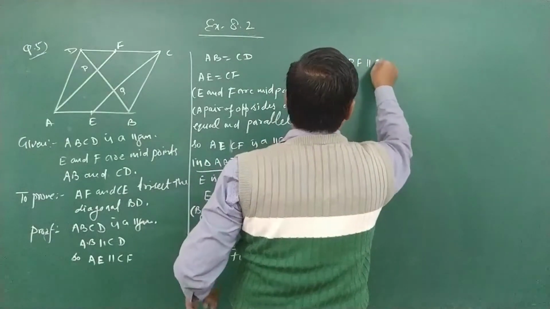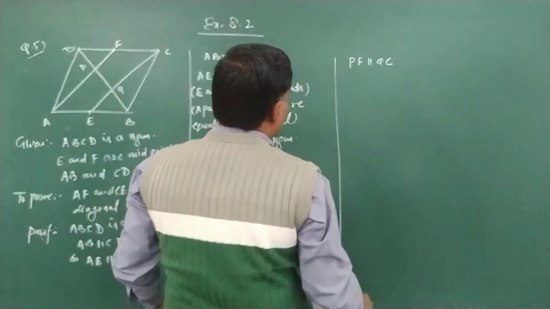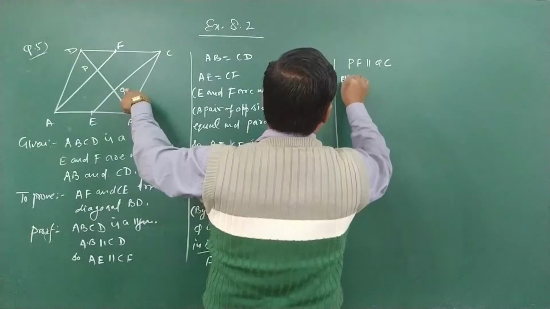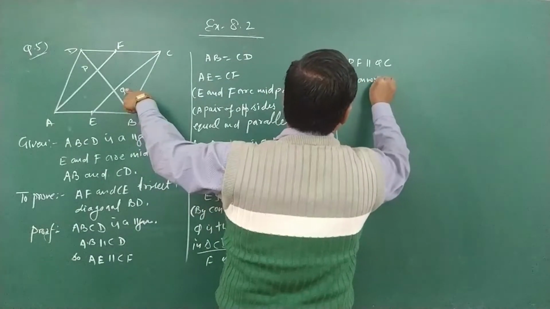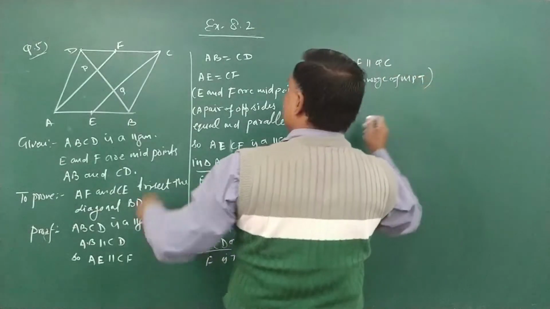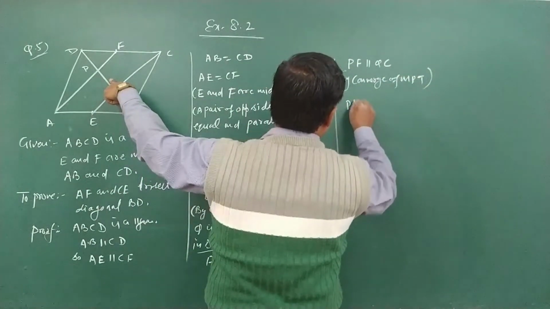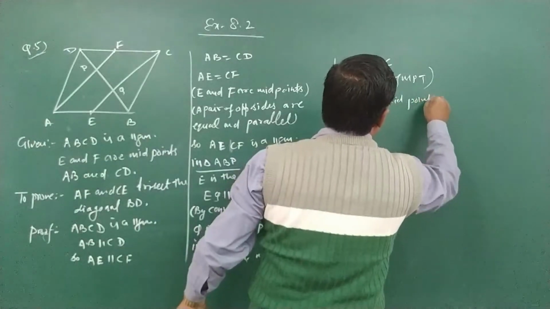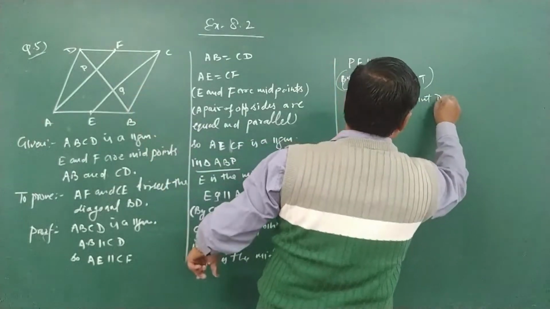PF is parallel to QC. So we can say P is, by converse of midpoint theorem (MPT), the midpoint of DQ.